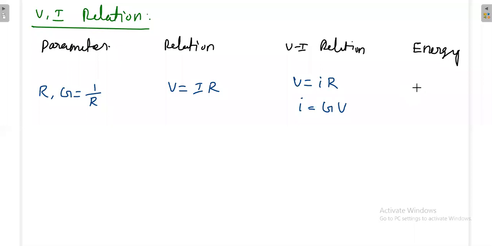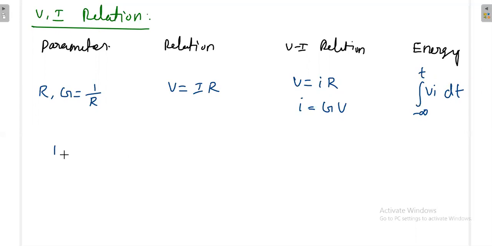Then what is the energy dissipated by the resistance? Whenever you apply the voltage, there will be current flow in the resistance. Finally it dissipates some energy in terms of heat. The power depends on the voltage and current, VI. If you want the energy, you need to know how much time you have applied your current and voltage, say minus infinity to t. It has started some time before, but now up to the time t. If you know the exact time, you can put the exact time. In general, we write minus infinity to t VI dt. This is the energy dissipated by the resistance.